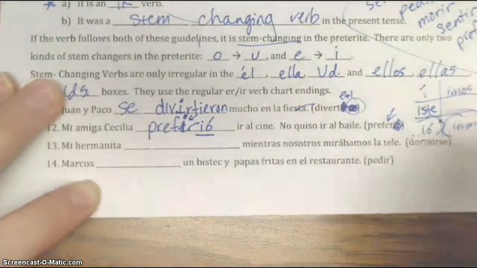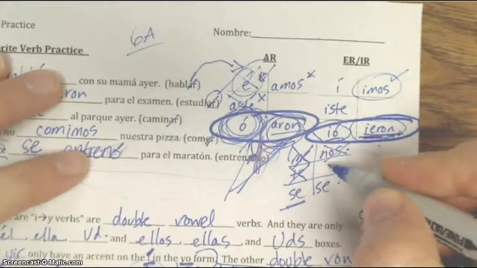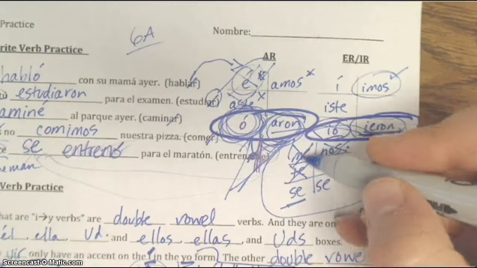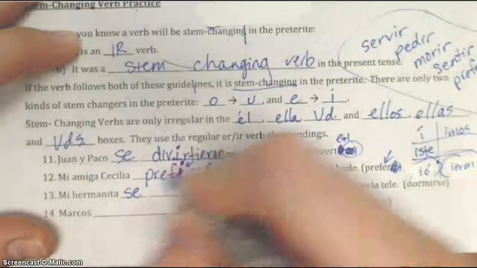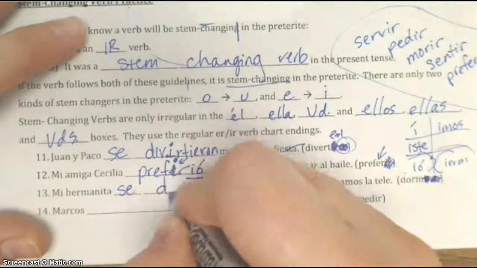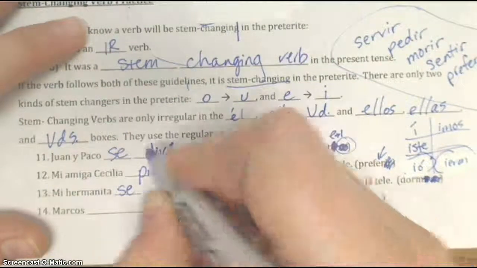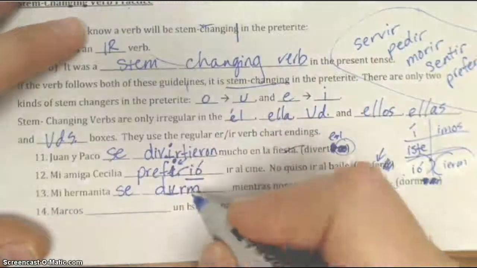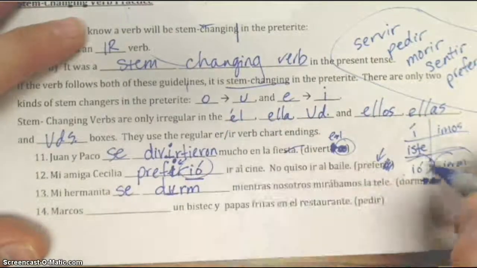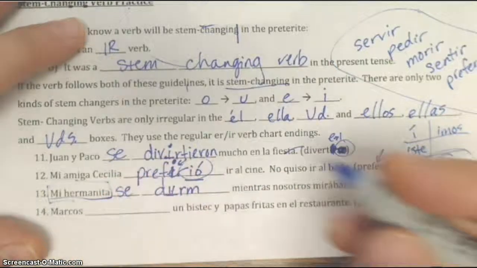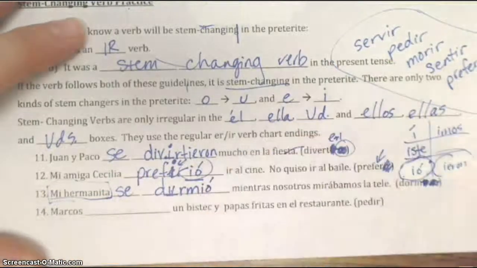Mi hermanita, again, I know that it's going to be se because here's my reflexive pronoun chart here. It is one person. It does not include the word yo, does not include the word two. So it's going to be se. And then I'm going to cross that out. I'm going to cross out the IR. So dorm. And it is obviously an O to U. It can't be an E to I because there's no E in it. So say dorm, and then I'm going to add the IO on the end because my sister is one person, and this does not include the word yo or nosotros. So say durmió.